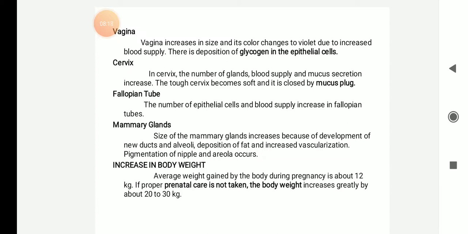Next is the mammary glands, that is the breast. The size of the mammary glands increases because of development of new ducts and alveoli, deposition of fat and increased vascularization, that is blood supply. Pigmentation of the nipple and the areolar area will occur. Next, increase in the body weight.